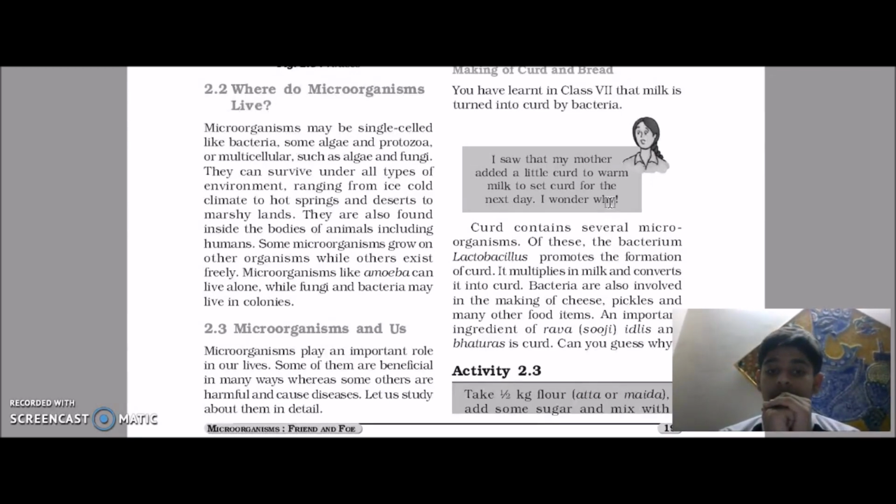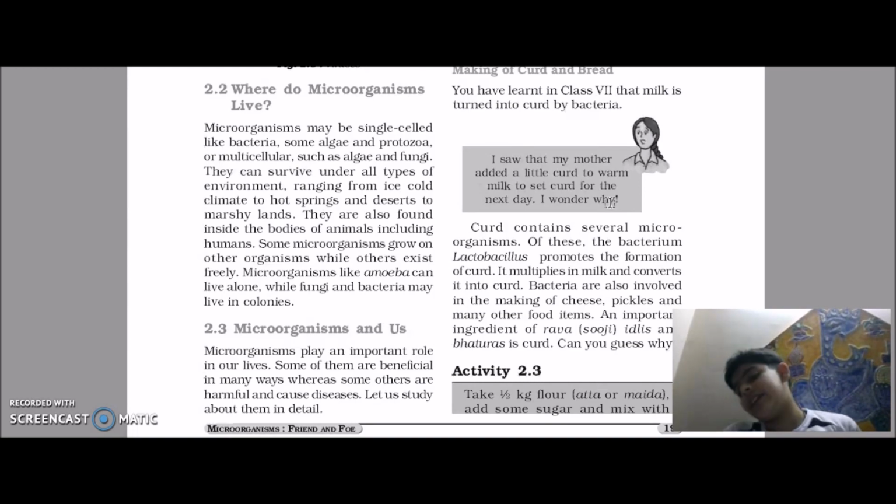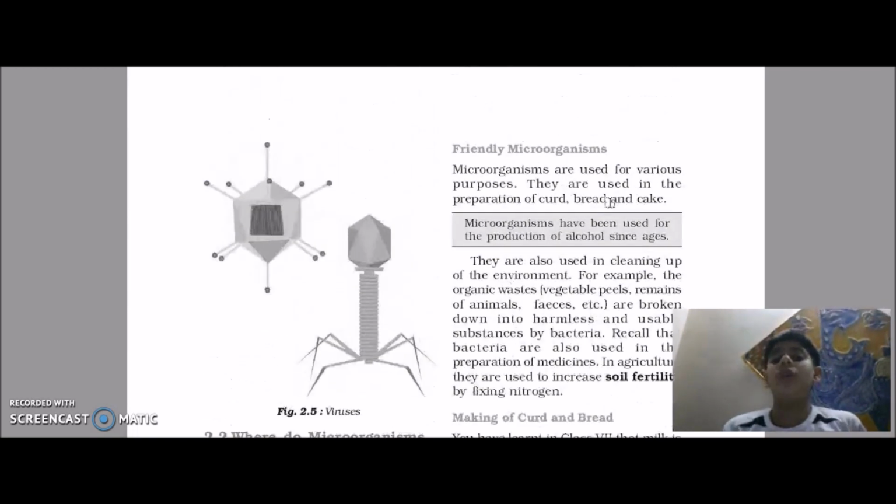The two important things: there are two broad categories of microorganisms that are only unicellular, that are bacteria and protozoa. Sometimes algae and fungi are also unicellular, but mostly it's the protozoa and bacteria that are unicellular, almost all of them are.